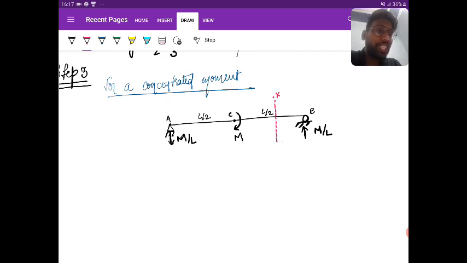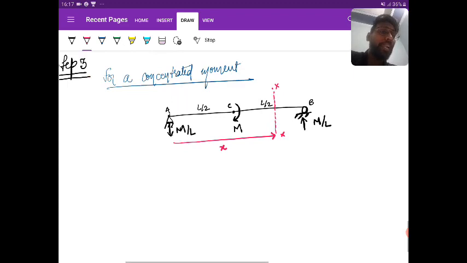Suppose you take a section H2 just before the end and you write the bending equation. So what are you going to write? Bending moment at section H2. Moving left to right, we take clockwise positive, anti-clockwise negative.